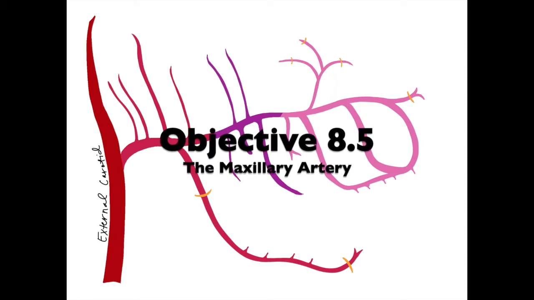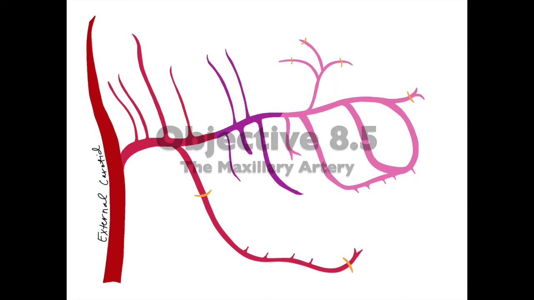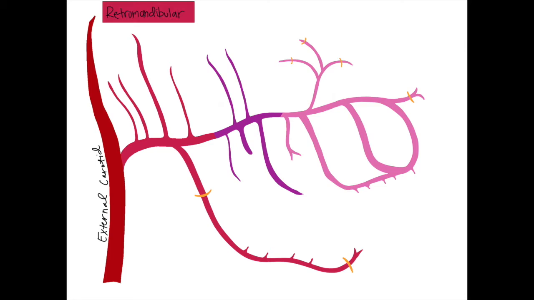The maxillary artery is one of the terminal branches of the external carotid artery. It can be divided into three parts: retromandibular, pterygoid, and pterygopalatine. Beginning with the branches of the retromandibular section, we have the deep auricular artery, which supplies the external acoustic meatus,